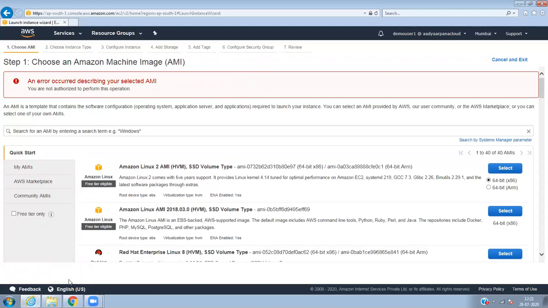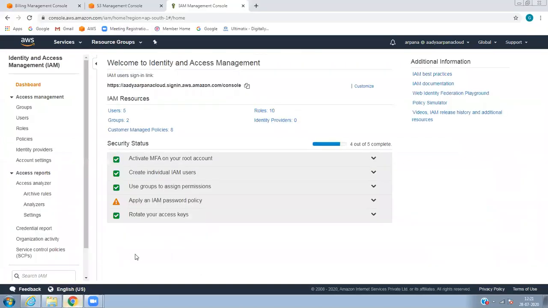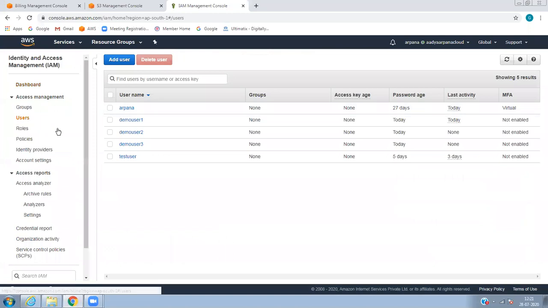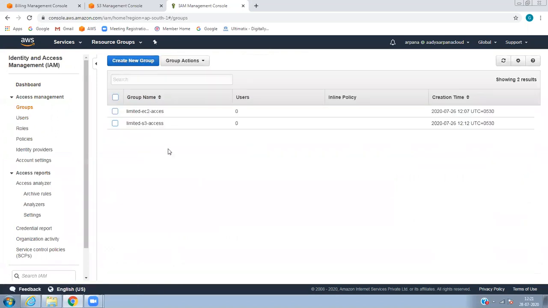Let's do one thing. We can give access to the user. As we know, we can create the user, and let's go to groups. I had created this limited access group, and I'm going to delete it so that I can show you once again.